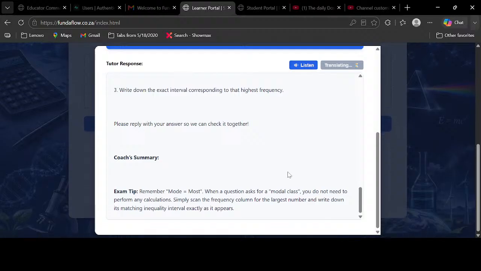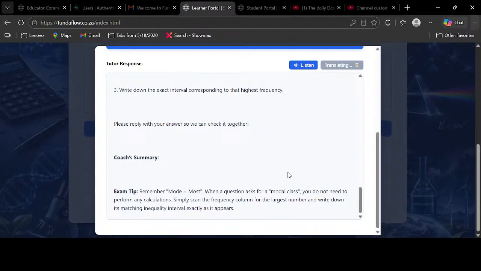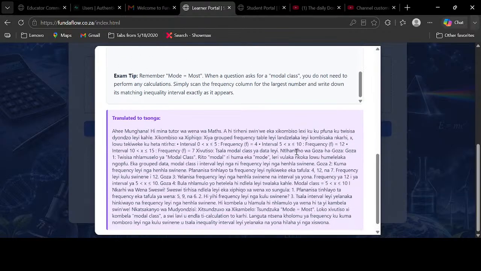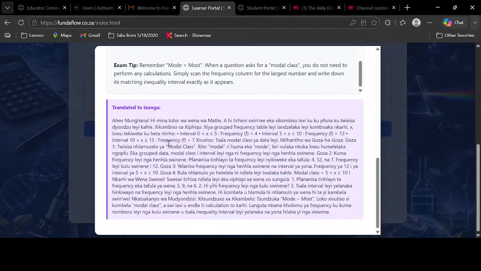It is asking, can you do it? Can you do it in song? Let's share chat. What does it say? I think let's use Sipedi. I've already used Tsonga. Already used Tonga. Okay, it is Tonga, guys. He said he wanted to do it in Tonga.